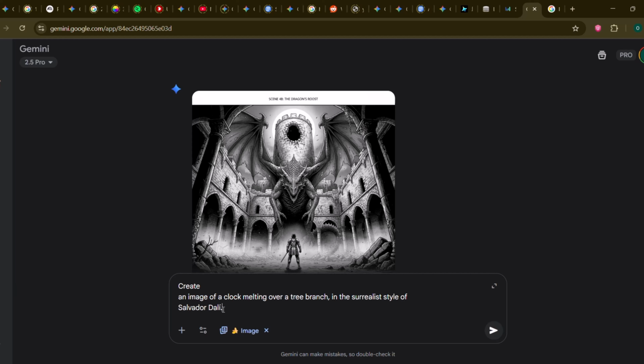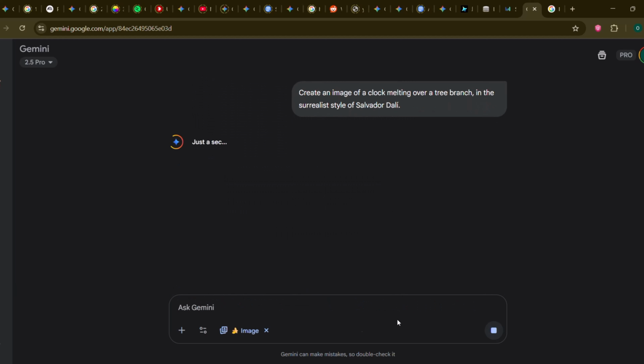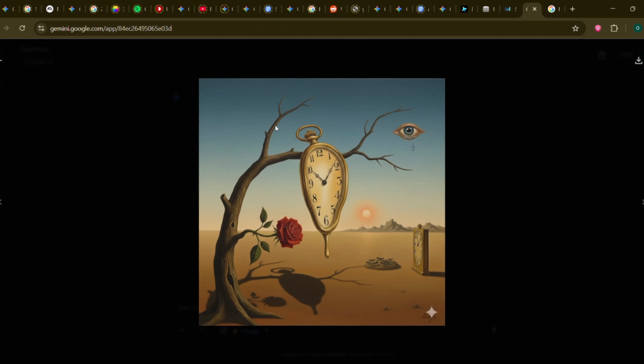23. Surreal and abstract art. Time to get weird. Create an image of a clock melting over a tree branch in the surrealist style of Salvador Dali. Nano Banana knows its art history.